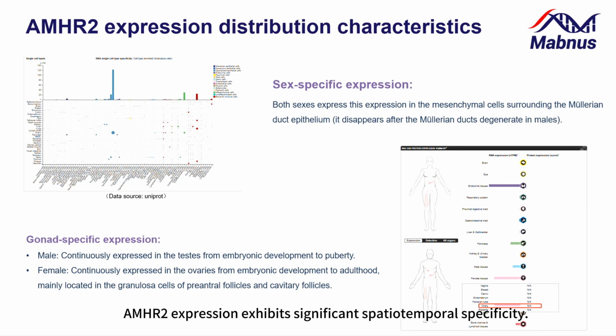AMHR2 expression exhibits significant spatiotemporal specificity. It is expressed in paramedullary mesenchymal cells in both sexes, disappearing in males after Müllerian duct regression. Furthermore, it is also expressed in the testes and ovaries. In the testes, expression is observed from embryonic development to puberty. The female ovary is continuously expressed from the embryonic stage to adulthood, and is mainly concentrated on the granulosa cells of preantral follicles and cavitary follicles, which provides a histological basis for its role in reproductive-related diseases.